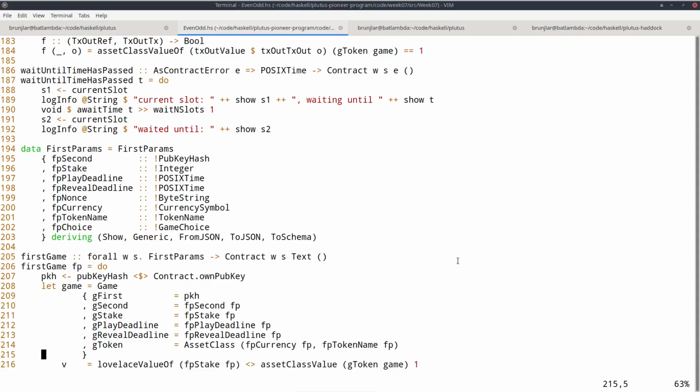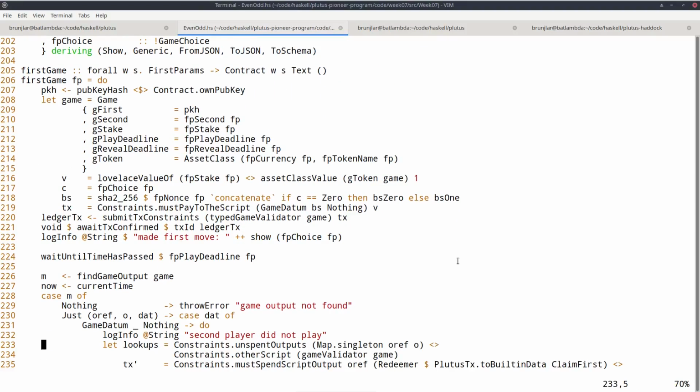Then this V value is just our stake that we must put into the UTXO plus the NFT that we must put into the UTXO. C is our choice. Now we compute the hash that we must put there, our commitment to our choice. So we take the nonce and concatenate it with, well, if we want to play 0, this 0 byte string and otherwise the 1 byte string, and hash the result.